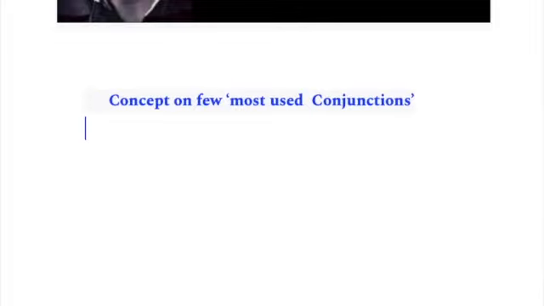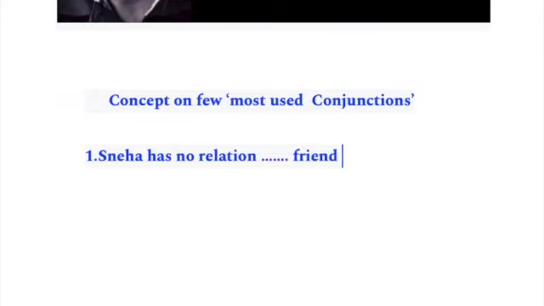Before we start, I'll give you a few examples, and based on the examples, we'll discuss the problem and what is the solution to the given problem. Look at the first sentence. The sentence I'm going to write is: Sneha has no relation, then a blank, friend who can invite her. This is just an example.